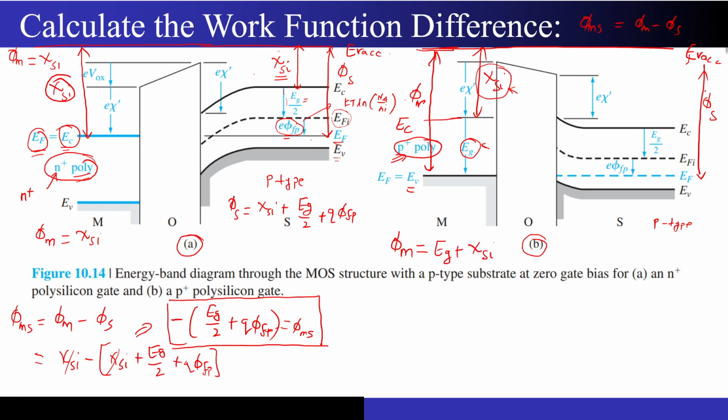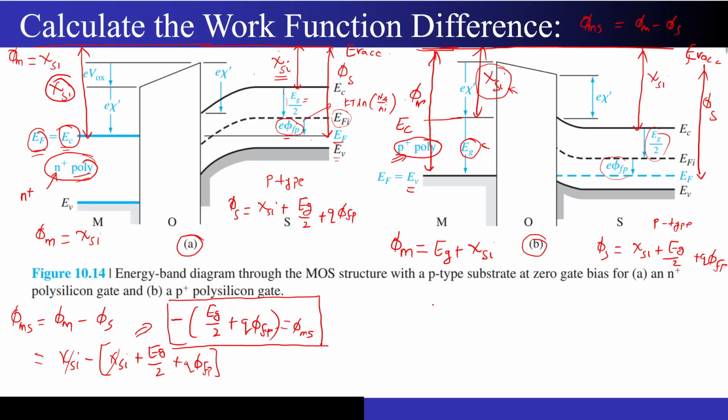Great. And now similarly, if I look at the phi s, then I have this chi Si, then I have Eg by 2 and then q phi Fp. It is very similar to what we had on the left hand side, so the phi s remains exactly the same. Phi s is chi Si plus Eg by 2 plus q phi Fp.